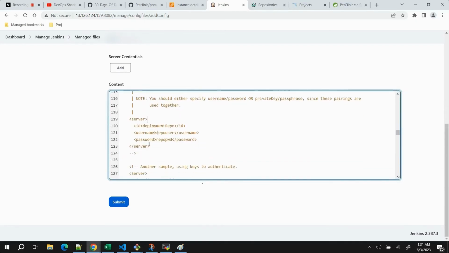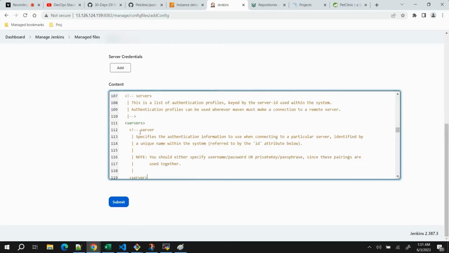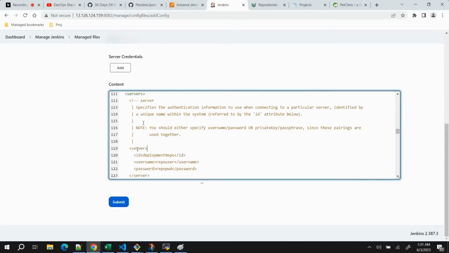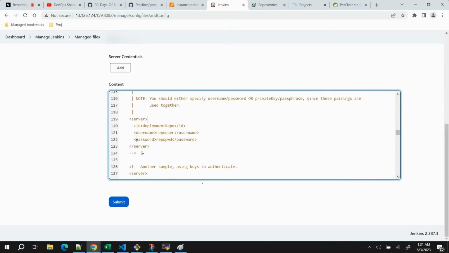So what we need to do, one second, let me remove this, uncomment, put it here, and now see, we have uncommented. Now we need to provide the ID, which is the repository name.